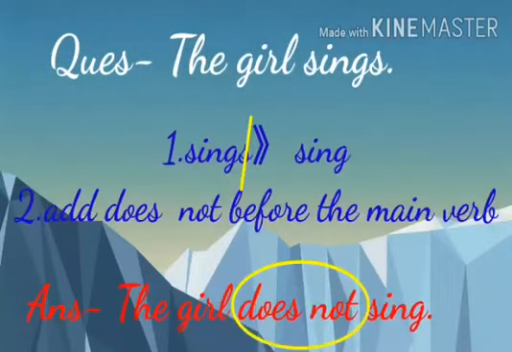Here is our next example. The girl sings. The girl is singular in number and the verb sings is plural in number. So, we will change the plural verb sings into singular sing. And then we will add does not before the main verb sing to change it into negative. Here is our answer. The girl does not sing.